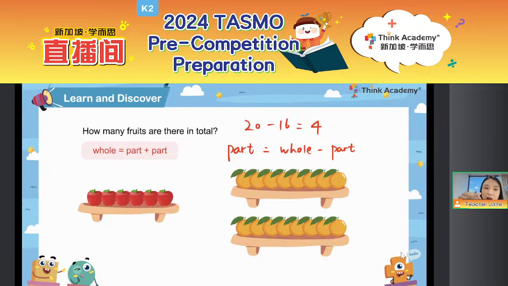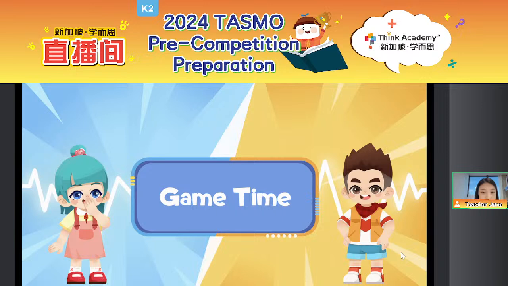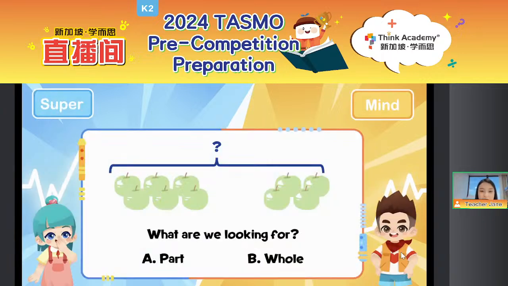So here we got 2 important things. One thing is that whole equals part plus part. And if we are looking for a missing part, what we need to do is just to use the whole, the total, to minus the part we already know. Good job, everyone. And then, everyone, let's do a game time. You ready? If you get the answer, please type option A or option B in the chat box, okay? So, everyone, let me see who is the quickest.